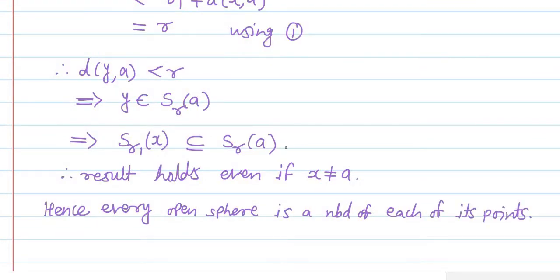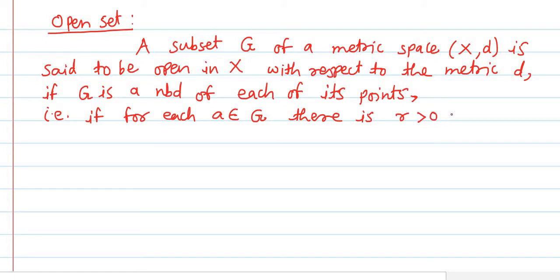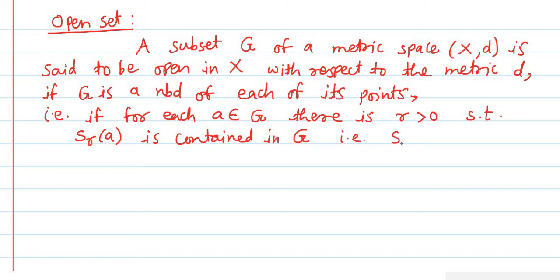Next we will define the open set. A subset of a metric space is said to be open if it is a neighborhood of each of its points. Now the same thing can be written in the form of symbols also. If for each a belongs to G, there is some r greater than 0, a positive real number, such that the open sphere S_r(a), the open sphere centered at a with radius r, is contained in G. That is, S_r(a) is a subset of G. So likewise we have defined the open set.